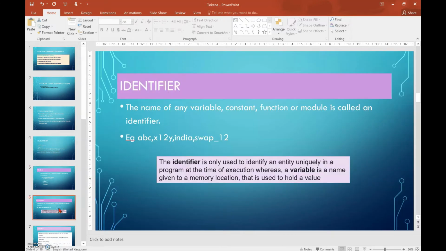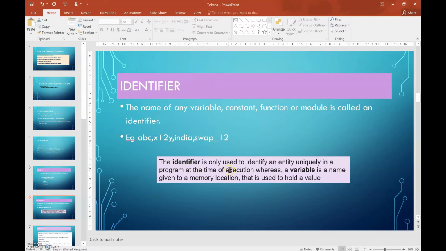Let us see about the identifier. The name of any variable, constant, function or module is called an identifier. I have given some examples here: ABCD, X1, Y, India and swap_12. These are identifiers. Mostly we think the identifier and the variable are the same, but here we can see some difference between the identifier and the variable.